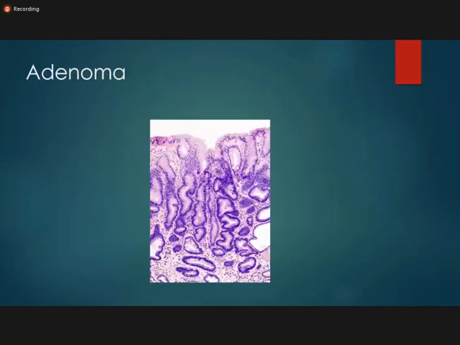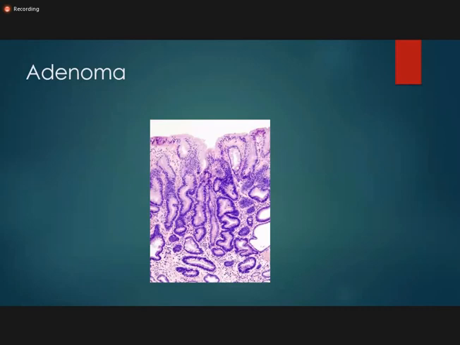So this is the picture of adenoma, and here you can appreciate that it is polypoidal, obviously, and the glands are lined by dysplastic cells. You can see that the glands are lined by dark borders, and this darkening is due to the stratification. Stratification means increased layering of these epithelial cells.